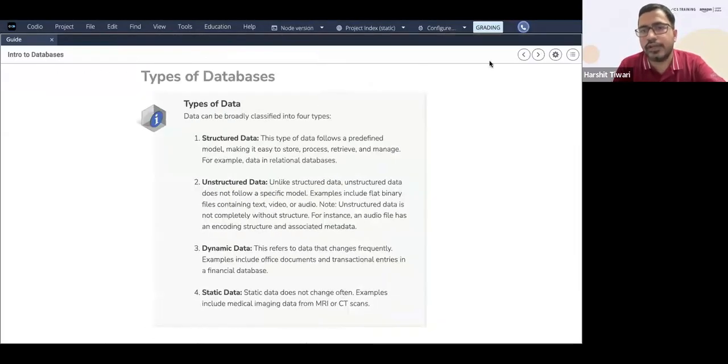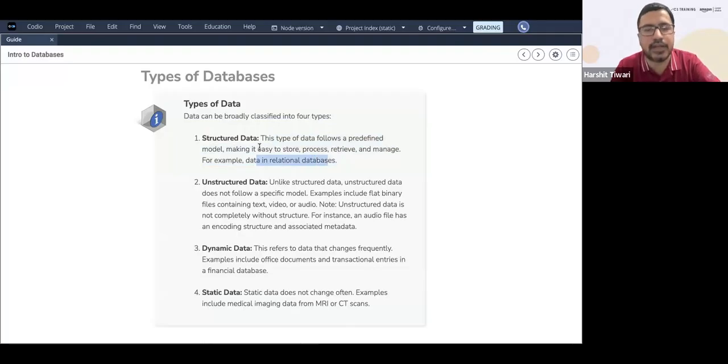Yeah. So what are the types, right? So let's come to the types of databases now. Data can be broadly classified into four types. First, you have structured data. This type of data follows a predefined model, making it easy to store, process, retrieve and manage. For example, data in a relational database.